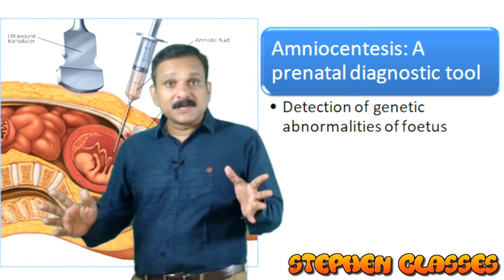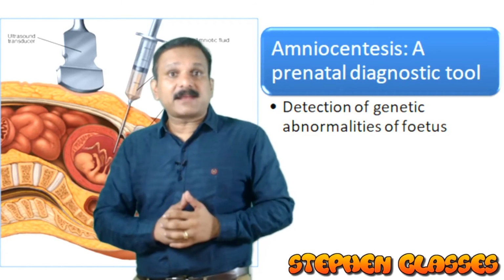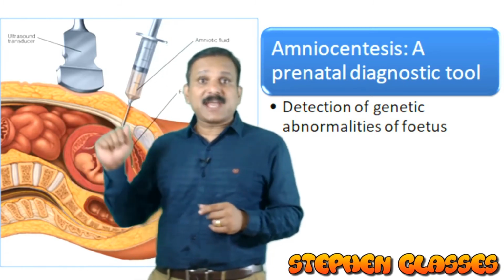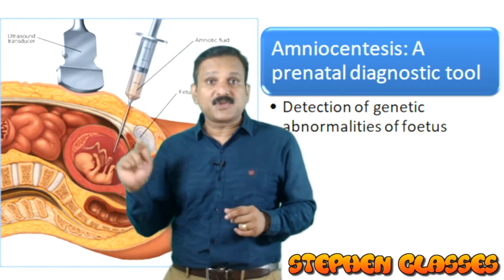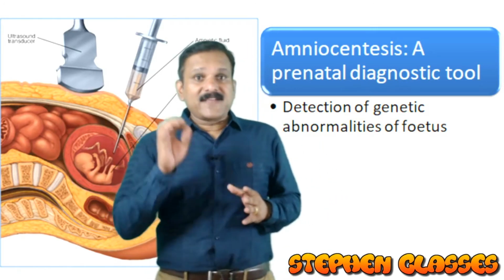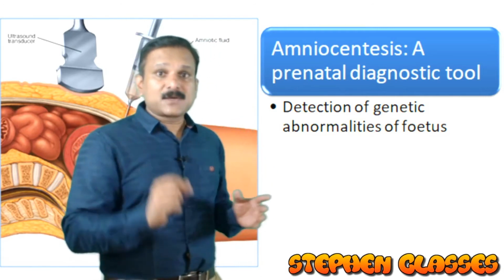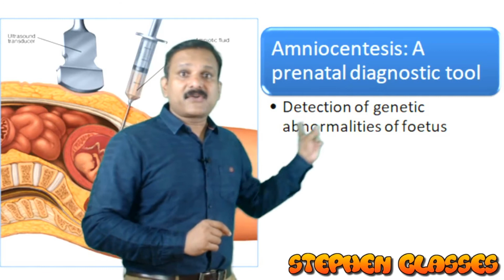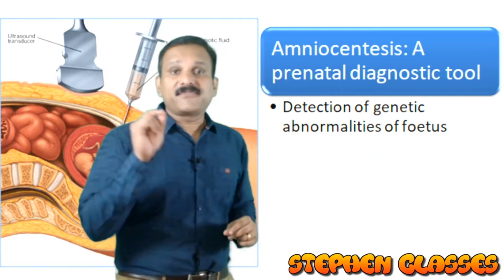But some people are misusing this technique, so we are going to discuss the misuse. This is a permissible use of amniocentesis. If they ask which is a permissible use, our answer will be detection of genetic abnormality of the fetus.